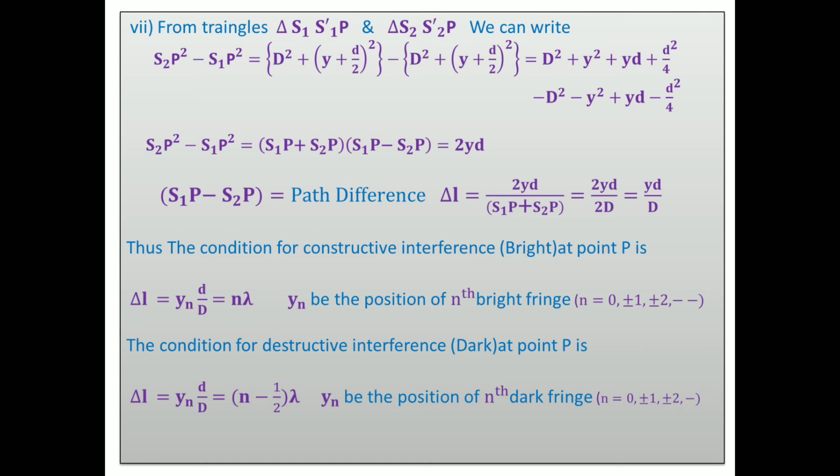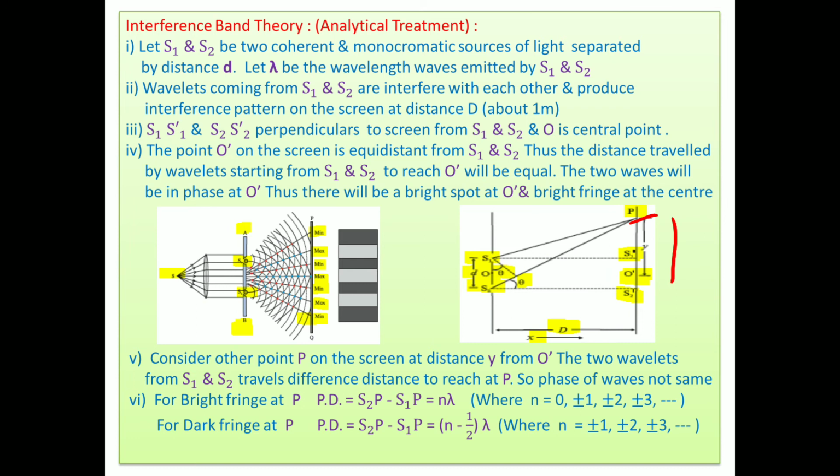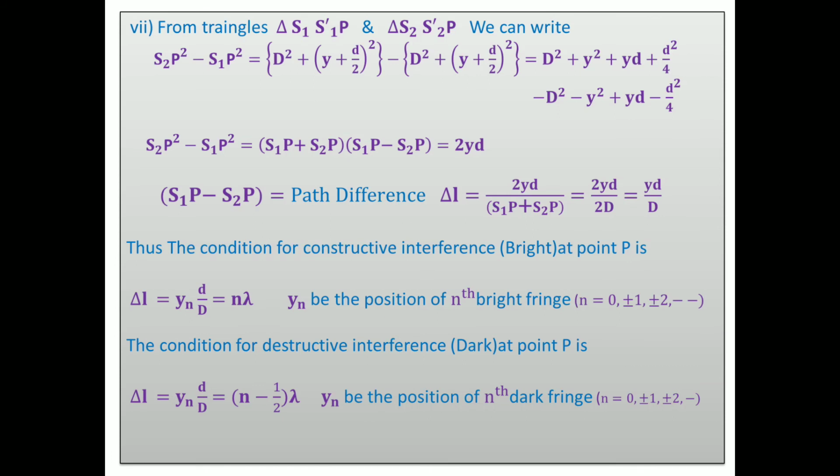And similarly, we can take this distance. What is this distance then? For this triangle, how can we take it? S1P square equals what? d square plus, this is total y and this distance is d by 2, meaning y minus d by 2. Okay, and thereafter we get d square plus (y minus d by 2) square.